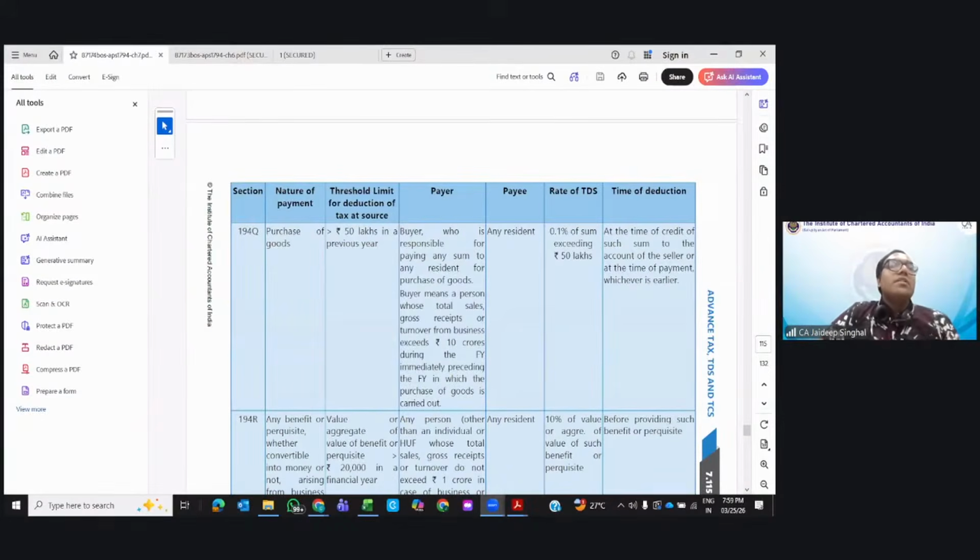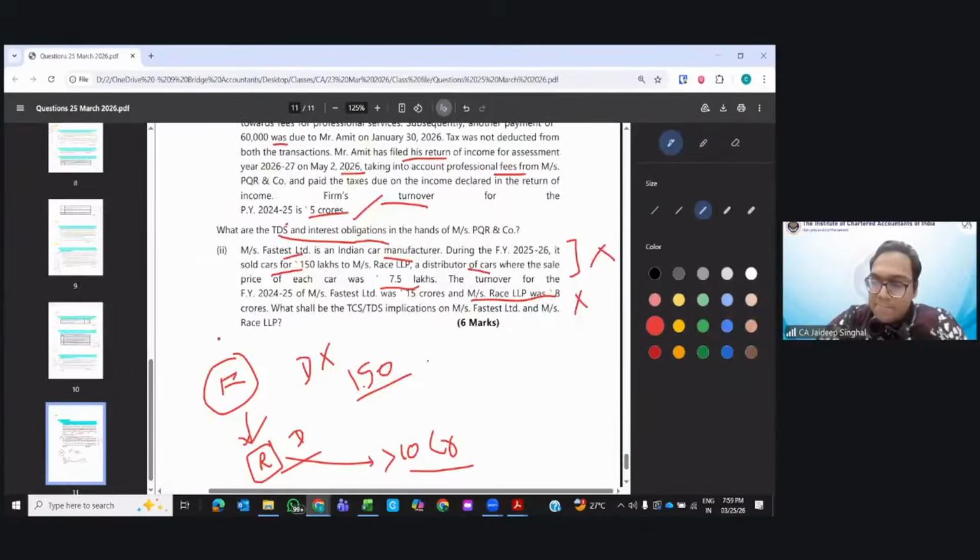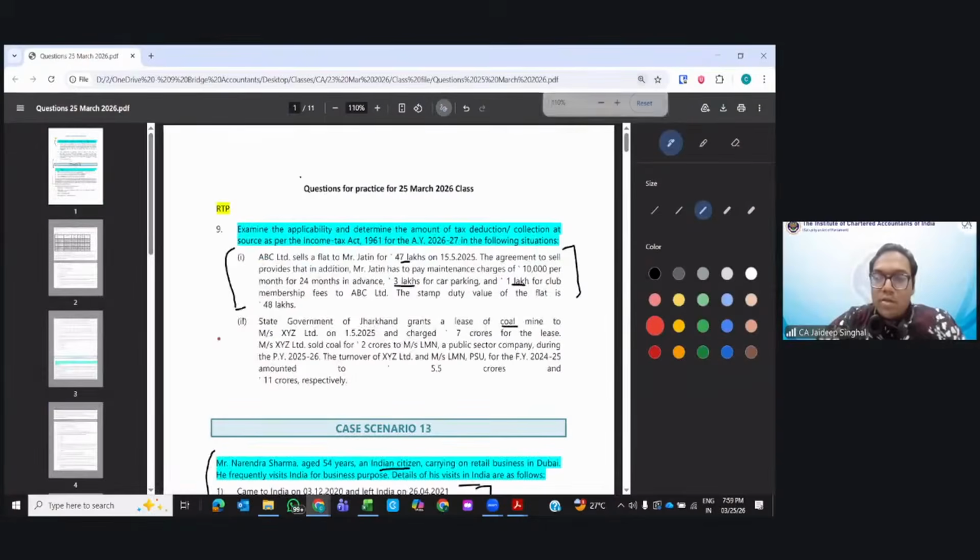ABC Limited. Okay, there is one query from Visual. ABC Limited sells a flat to Mr. Jatin for 47 lakhs. The agreement has an addition to pay maintenance charges. Okay, fair enough. Okay, Visual. So I said in the first question that we did, the stamp duty value is 48 lakh. It's fine.